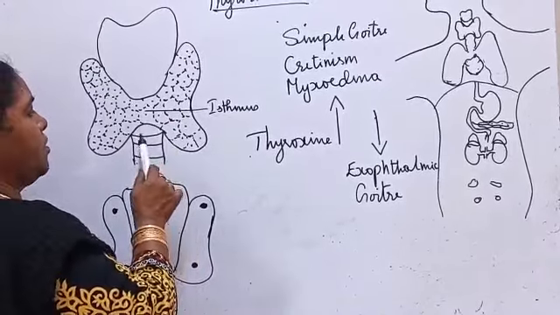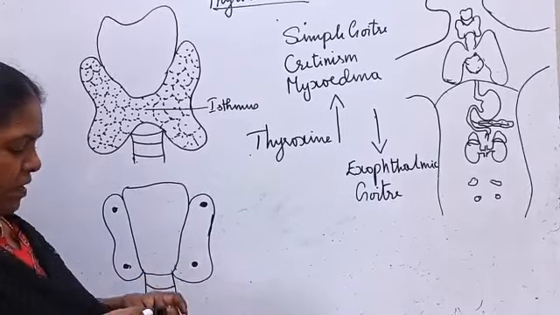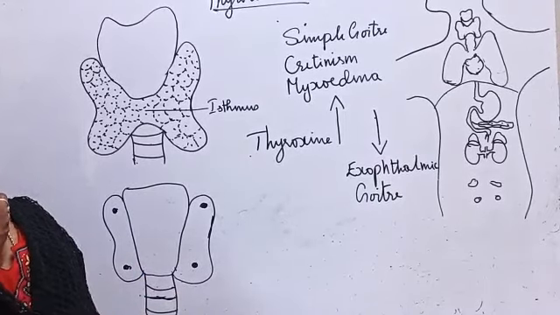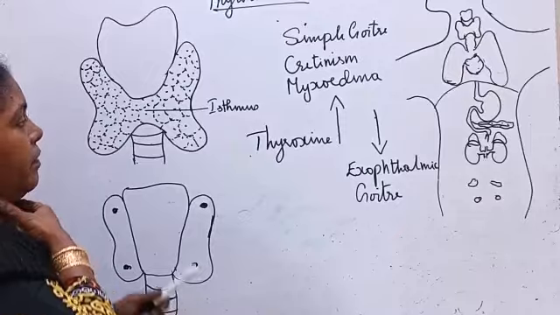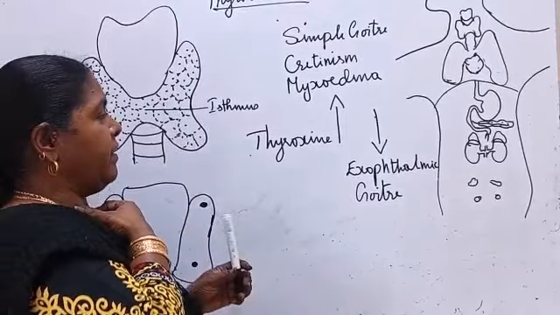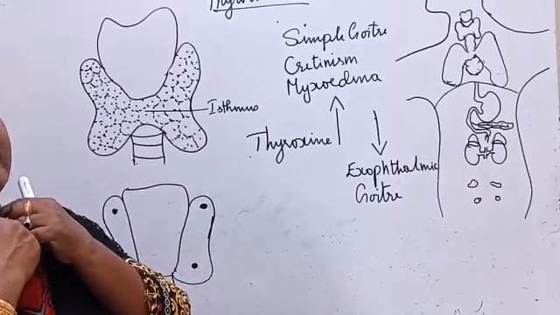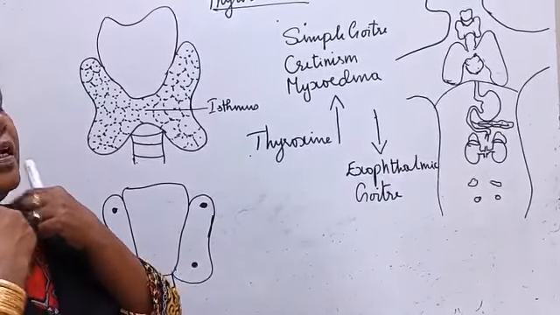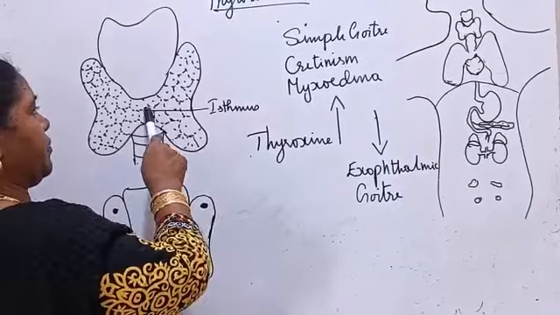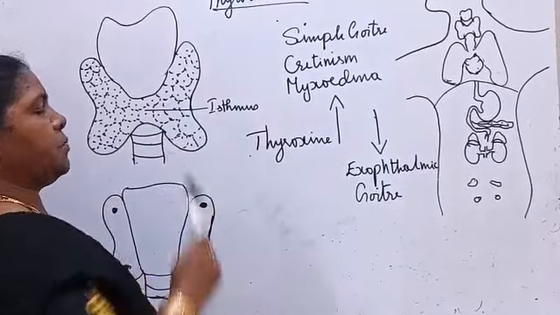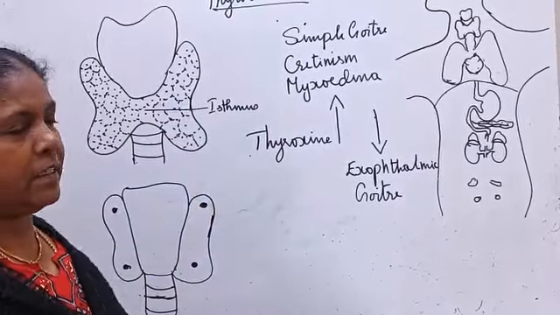Below the larynx, on either side of the trachea, it is present in the neck region. In the front portion, the thyroid gland is connected with a band of tissue. The connected part of the thyroid gland is called the isthmus.